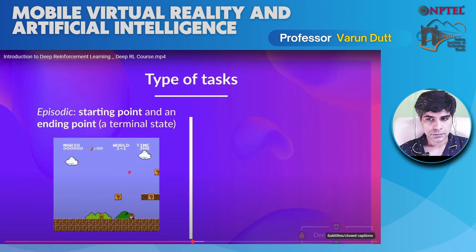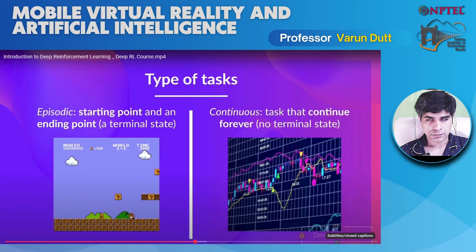An episode begins at the launch of a new Mario level and ends when you're killed or when you reach the end of the level. On the other hand, continuous tasks are tasks that continue forever. It means that there is no terminal state.